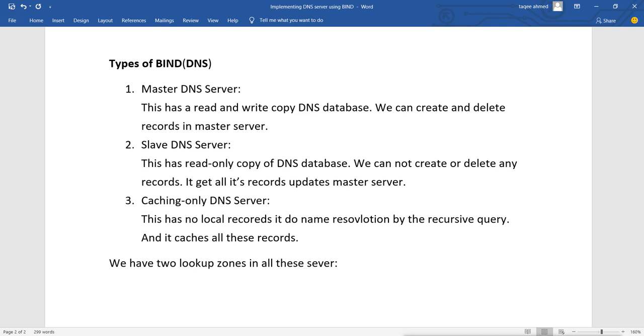What are those two lookup zones? First we have the forward lookup zone, and we have the backward, reverse lookup zone.